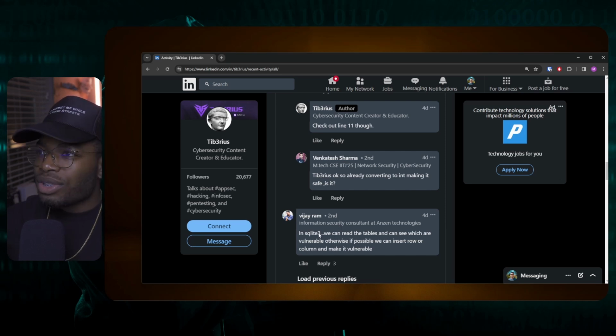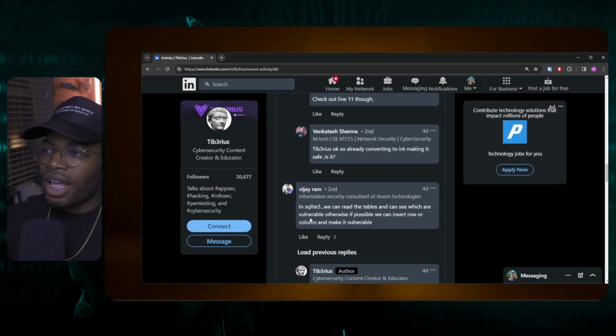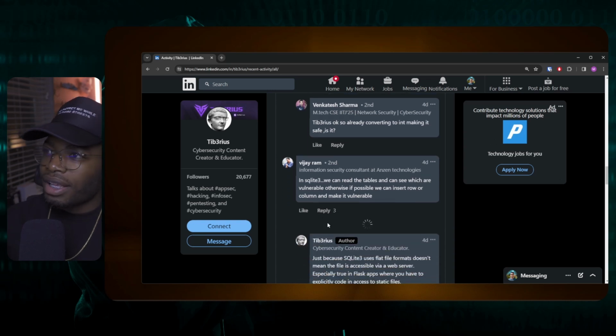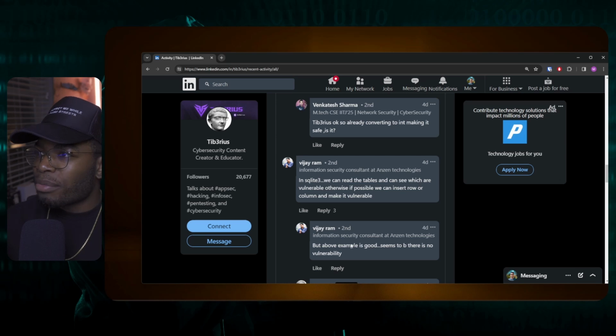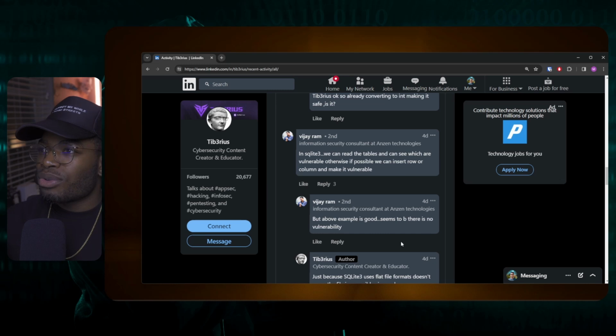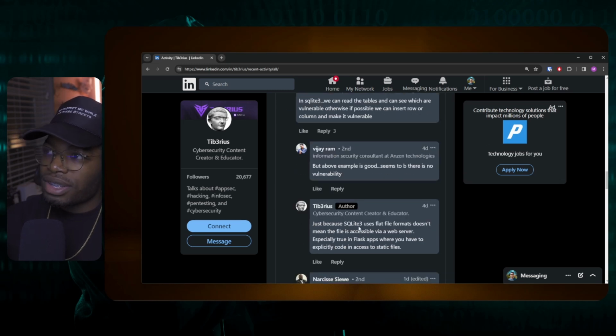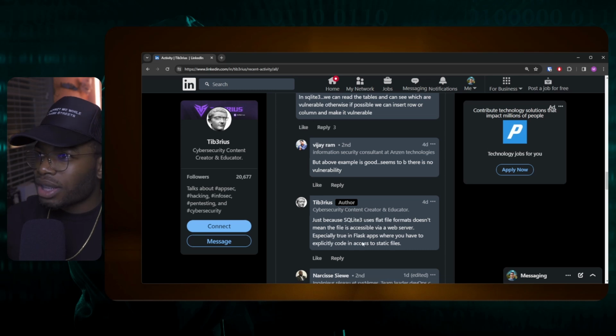"Is it? In SQLite 3, we can read the tables and can see which are vulnerable. Otherwise, if possible, we can insert row or column and make it vulnerable." I don't know what this person is saying, I'm not gonna lie. "But above example is good. Seems to be there is no vulnerability." Okay, they said there's no vuln, right? "Just because SQLite 3 uses a flat file format doesn't mean the file is accessible via a web server. In Flask, you have to explicitly code in access to static files."